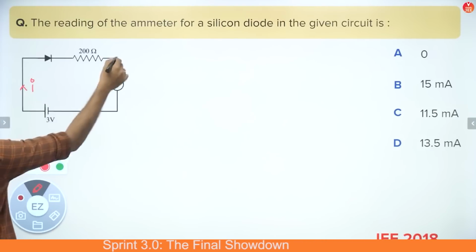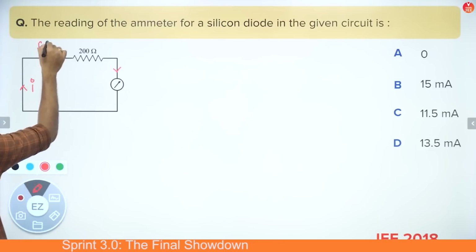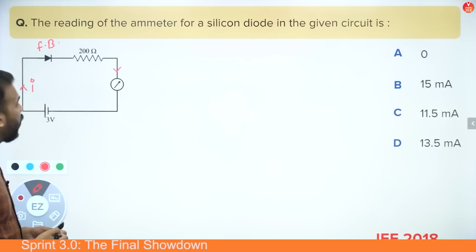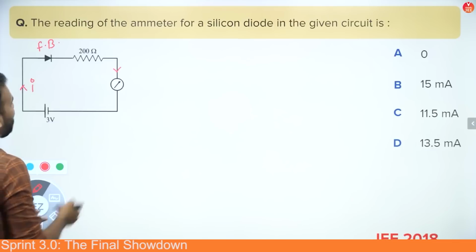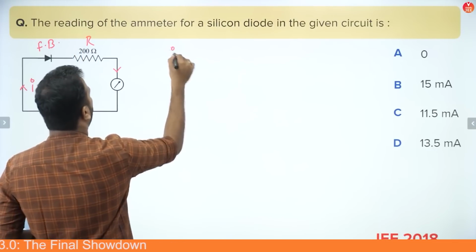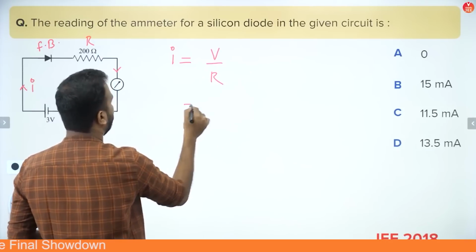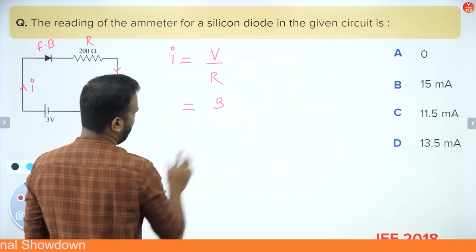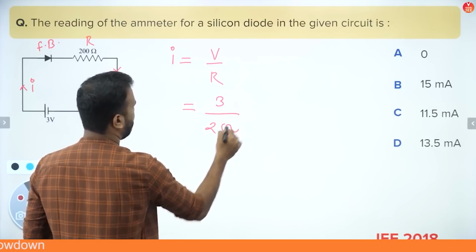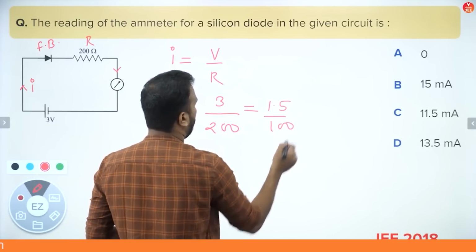You can see that when the circuit diagram is shown as per the current direction, this diode becomes forward biased and it will not show any resistance, being an ideal diode. So what you actually have is just this resistance here, guys, and this battery connected. So all you have to do now is find the value of the current. So you have a 3 volts battery connected, and the resistance of the resistor is 200. That means you get 1.5 by 100 ampere.